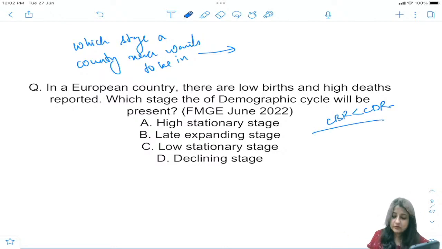Okay, low births, and so this is the declining phase. Now, can you answer this? Which stage would a country never want to be in? Stage 1, 2, 3, 4 or 5? कौन से stage में country आना ही नहीं चाहेगा? What is it? Very good.